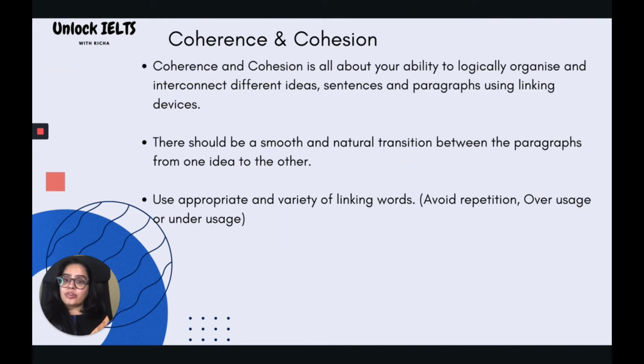Now comes the second criteria, which is coherence and cohesion. Coherence and cohesion is all about your ability to logically organize and interconnect different ideas, sentences, and paragraphs using appropriate linking devices. There should always be a smooth and natural transition between the paragraphs from one idea to the other. And always use appropriate and a variety of linking words. Avoid repetition, overusage, or underusage of the same.